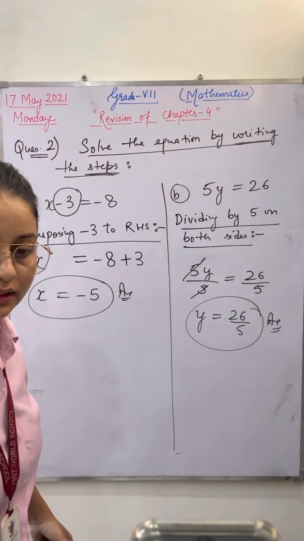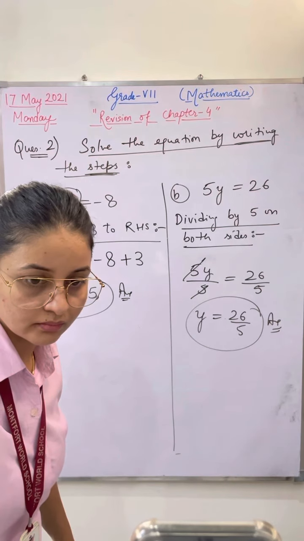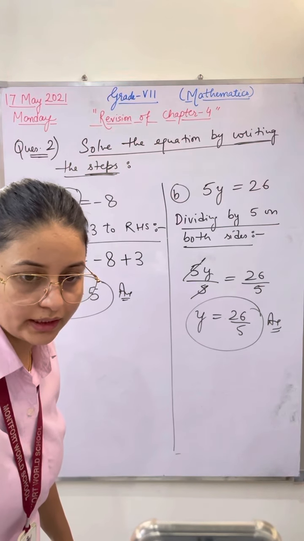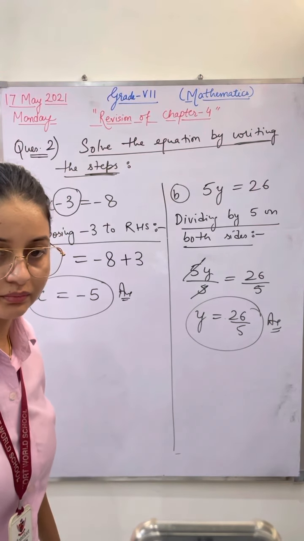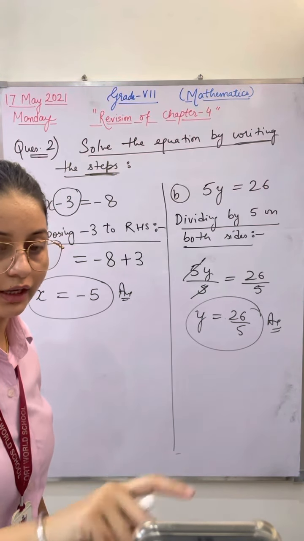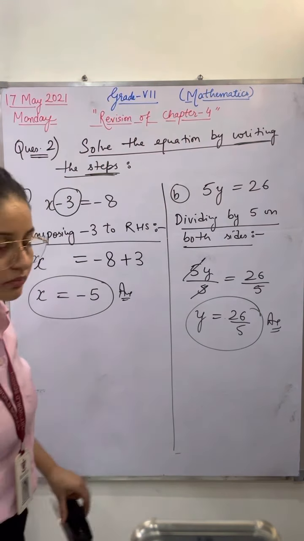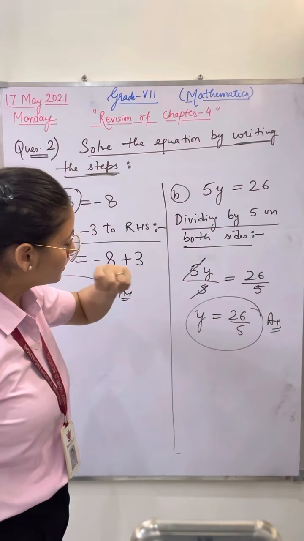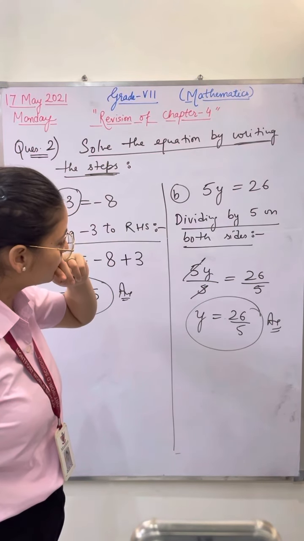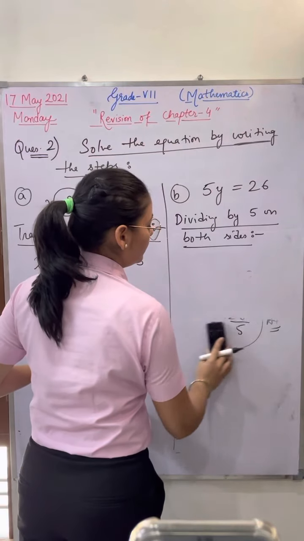Angel, just wait. Yes, Angel, ask me. Ma'am, I was saying that in this 5 equals 26, we can apply transposing, like moving 5 to the right hand side and it will come in division. No, Angel.